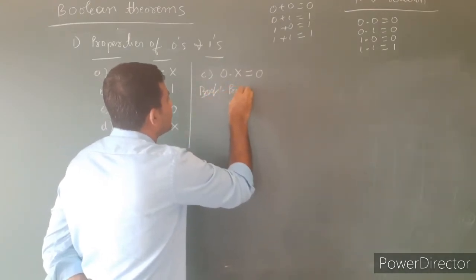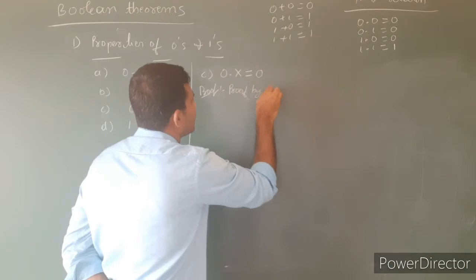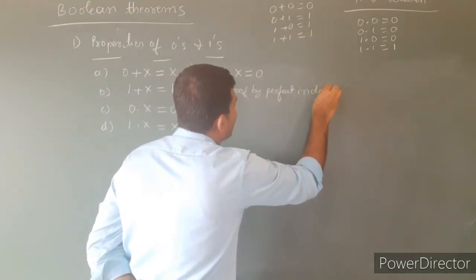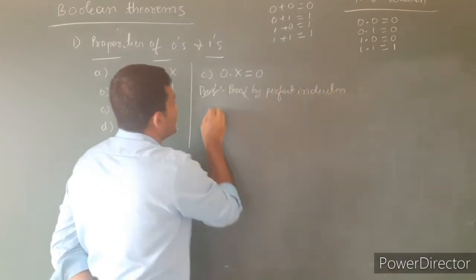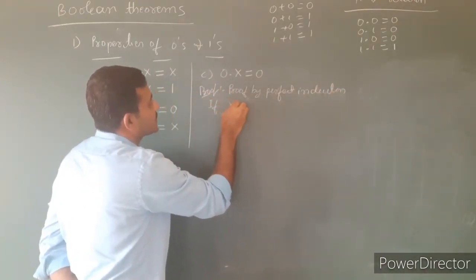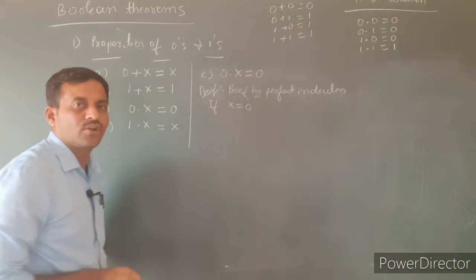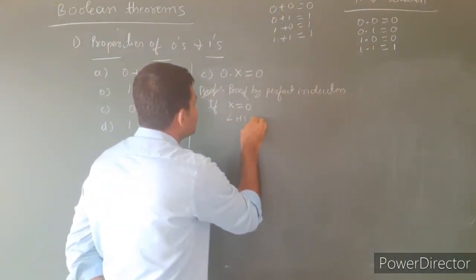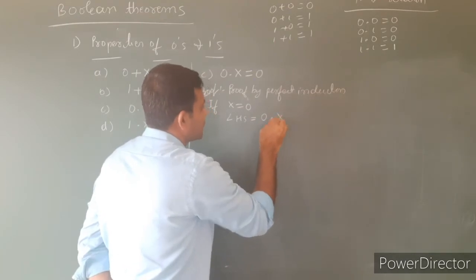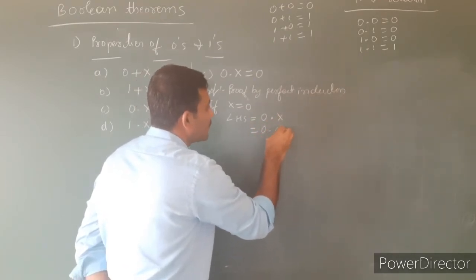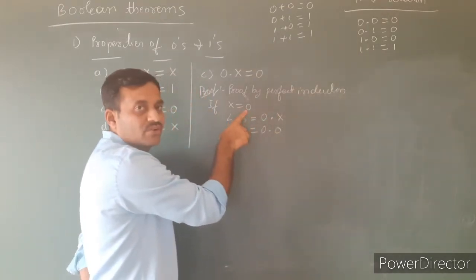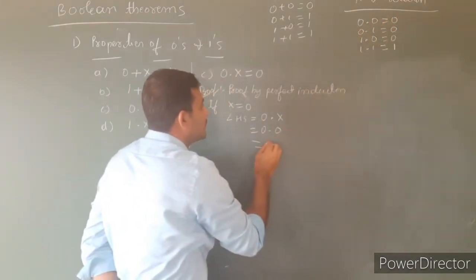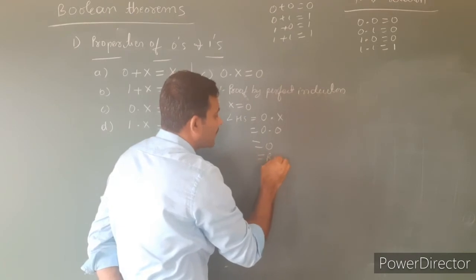First one, proof by perfect induction. If x equals 0, consider the value of x. Left hand side is 0 into x, which is equal to 0 into 0. Replace x value by 0. So 0 into 0. In an AND relation, 0 into 0 is equal to 0. This is the right hand side.